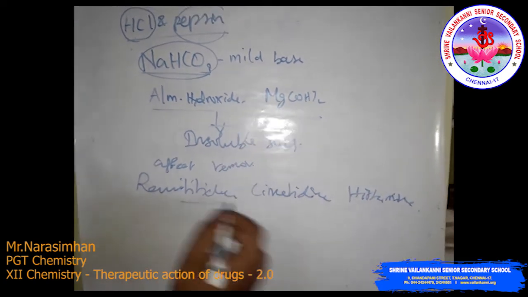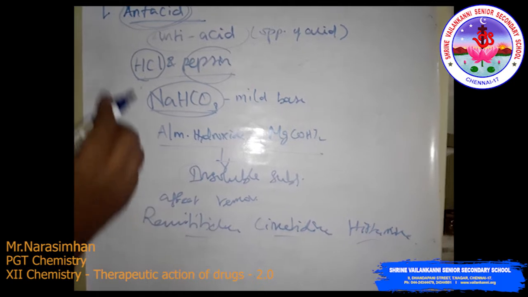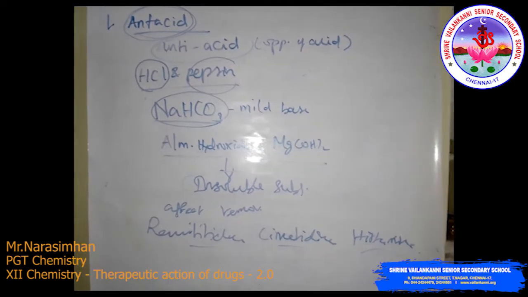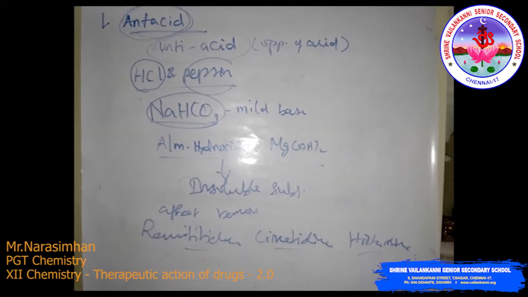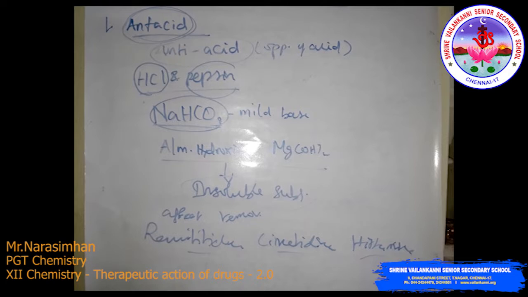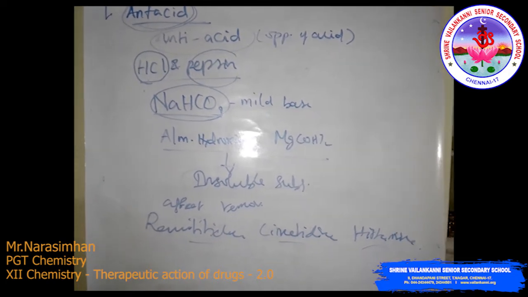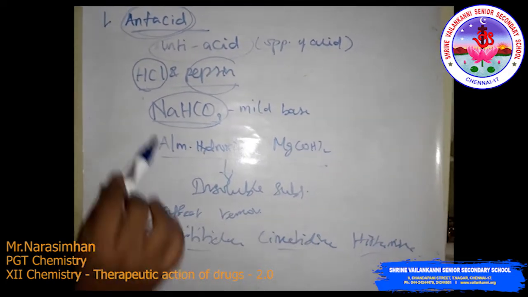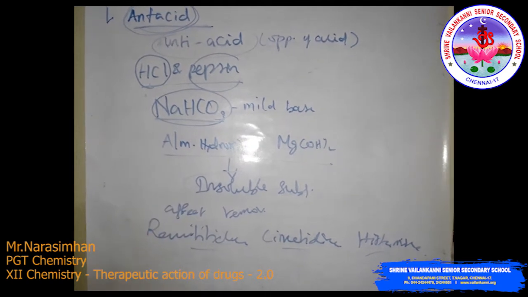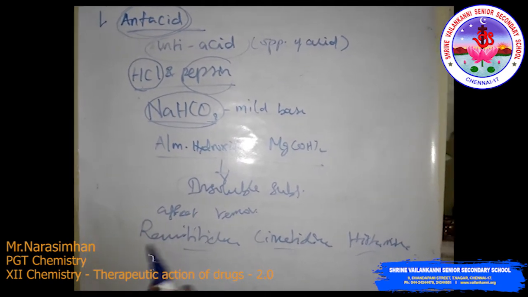These are very common antacid drugs. Very common medicines are Omez 20, omeprazole, and pantoprazole. These are the important antacid medicines. Next we will see antihistamine.